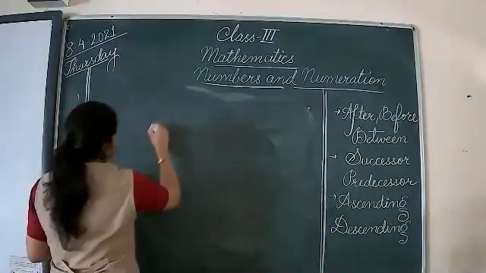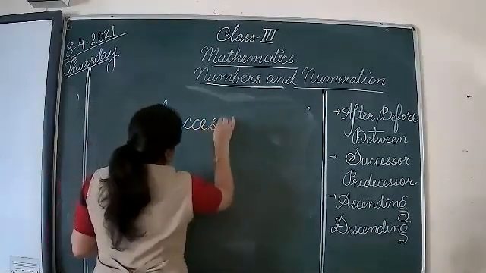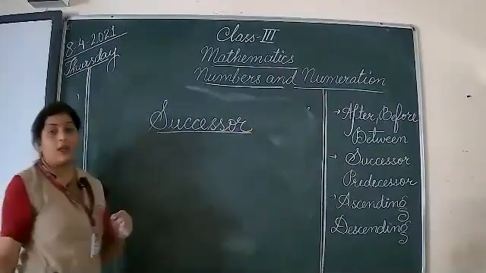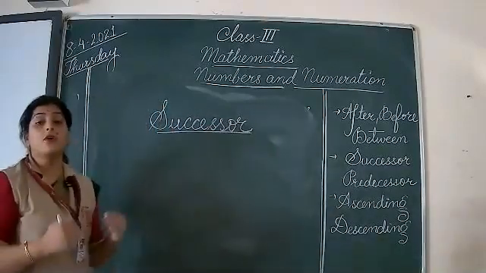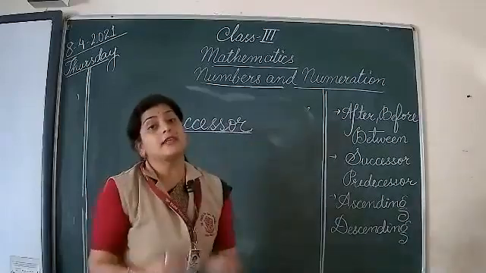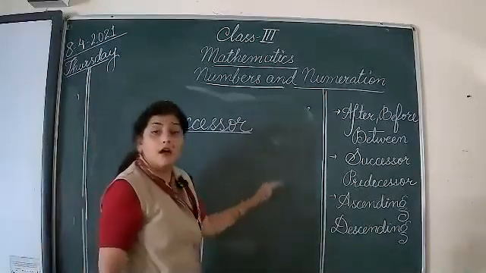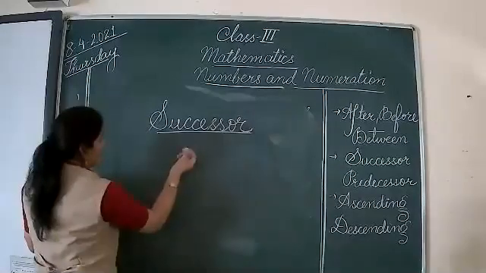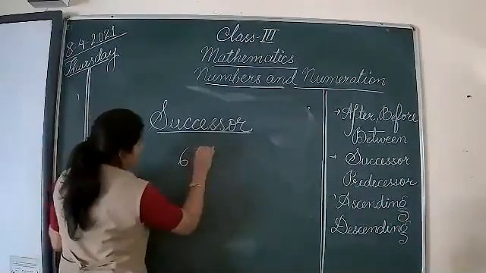Okay. So the next word is successor. When you succeed in something, that means you have gone a step ahead. When you get success, that means you have gone a step ahead. Similarly, over here, successor means a number after it, immediately after it. For this, I'm giving you one example. See over here, 63.